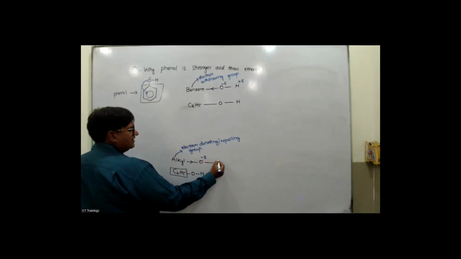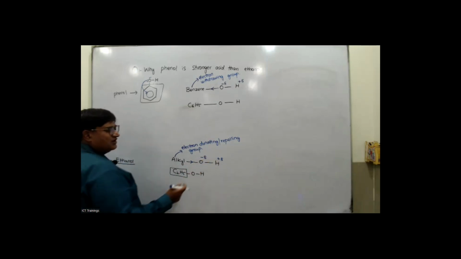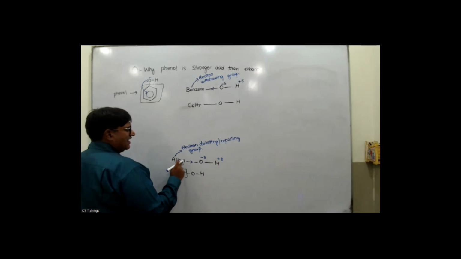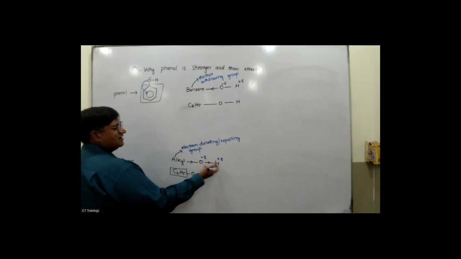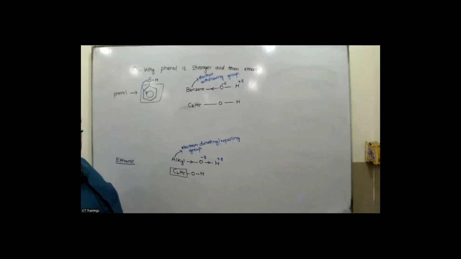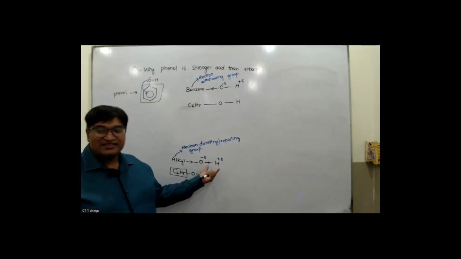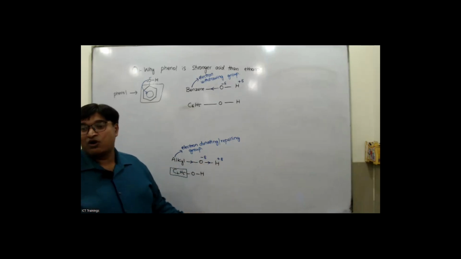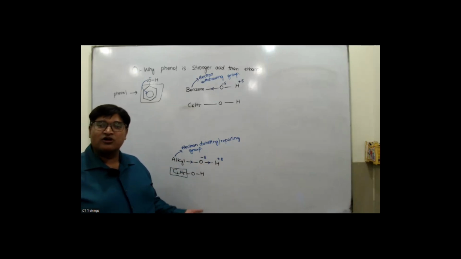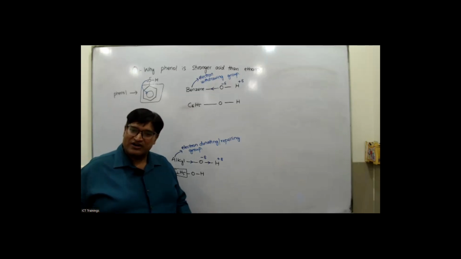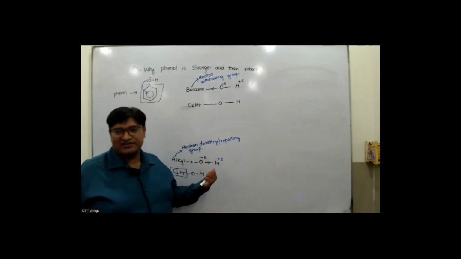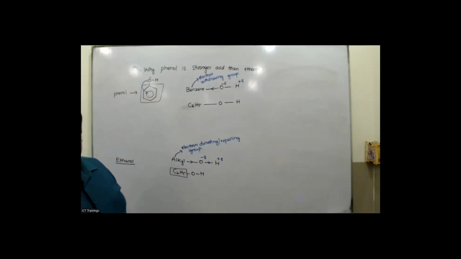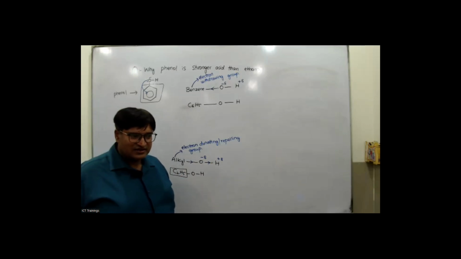So oxygen and hydrogen, that is polar. But when alkyl group gives the electron to oxygen, oxygen sends the electron towards the hydrogen a little bit more. So the polarity would decrease. When the polarity decreases, automatically bond becomes strong. And a strong bond normally, my dear, is not broken down when added in the water. So that is why it's a weak acid. Did you get it? Muskan and Yahya? Yes, sir.